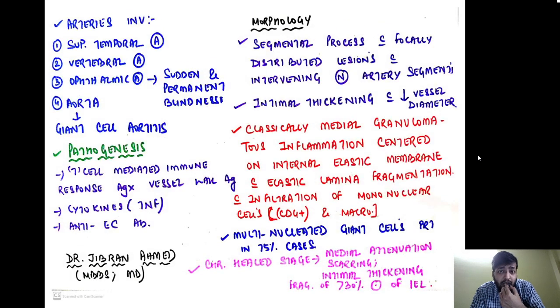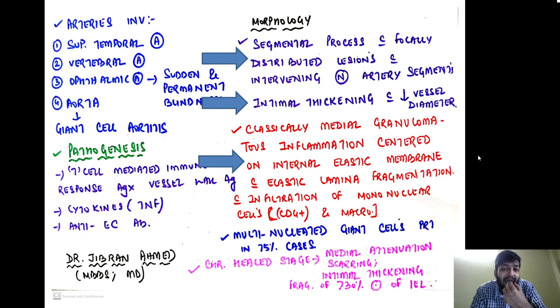Coming to the morphology, it is a segmental process. That means the whole vessel is not involved, only a part of the vessel is. It is a segmental process with focally distributed lesions with intervening normal artery segments. There is a characteristic intimal thickening with a decreased vessel lumen diameter, and classically we find medial granulomatous inflammation centered on the internal elastic lamina, with elastic lamina fragmentation.